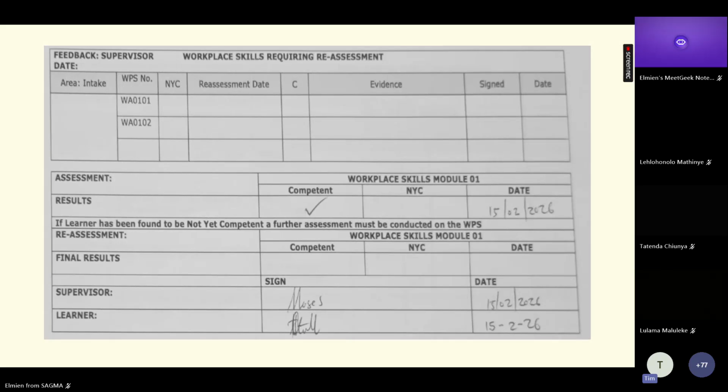And this is how you will fill in that page. You are marked competent, the date, your supervisor must sign at the bottom, the learner must sign at the bottom, and there must be a date. Many of these forms I get are completely wrong. There are supervisors missing, there are dates missing, there are competent ticks missing. That's so much wrong. So this is just the way that it must be filled in correctly.